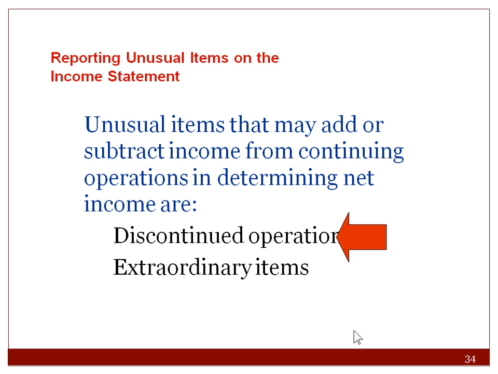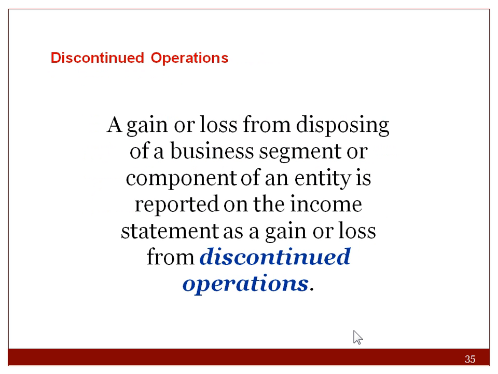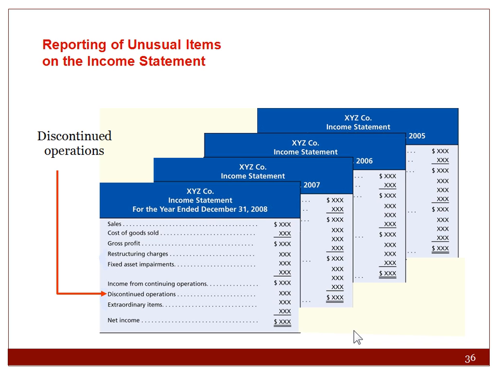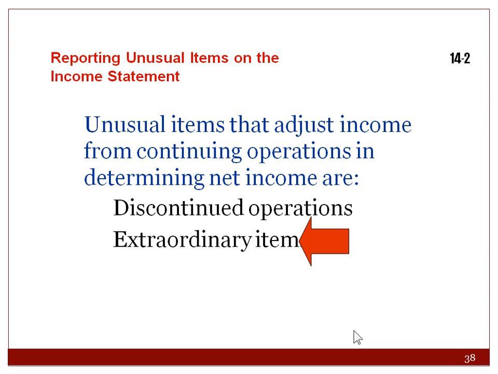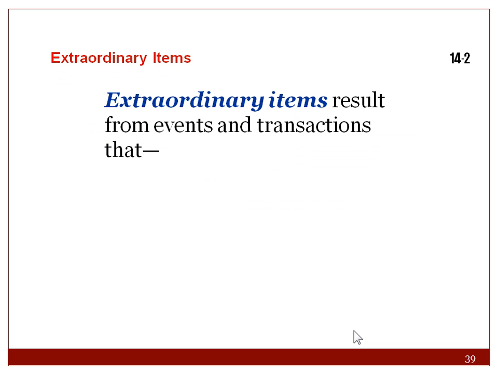Unusual items may also include discontinued operations, a gain or loss from disposing of a business segment, which is going on a lot in the economy right now. Companies are restructuring and dumping off lines. Auto companies are dumping off certain lines of their business. That's called discontinued operations. It shows up after income from continuing operations, before extraordinary items. There's another example.